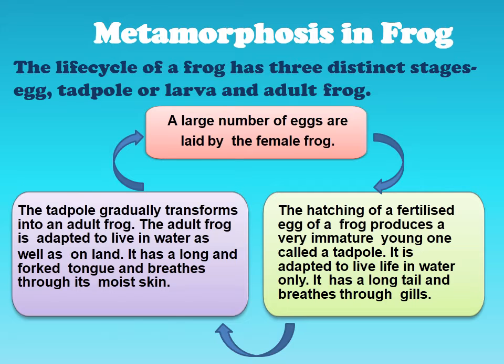At this particular stage they have external gills, whereas the adult frog doesn't have gills. They have a long tail. This long tail has stored food in it, which helps the tadpole to grow.